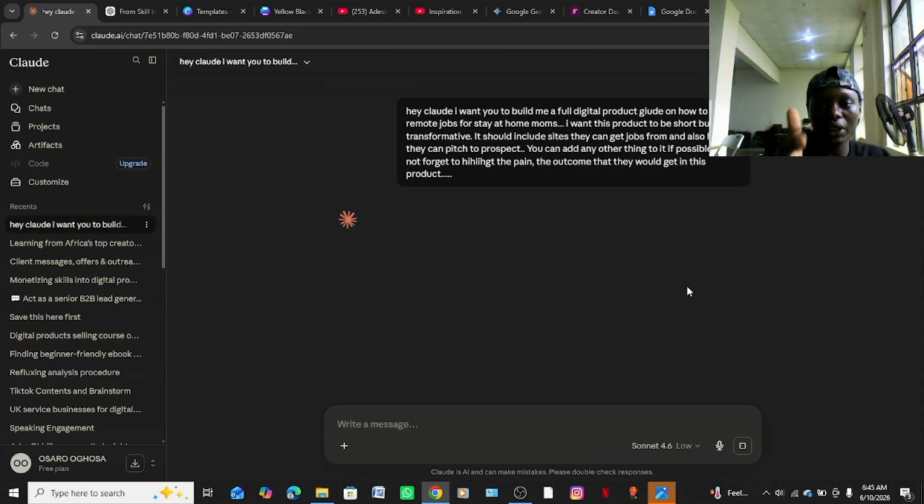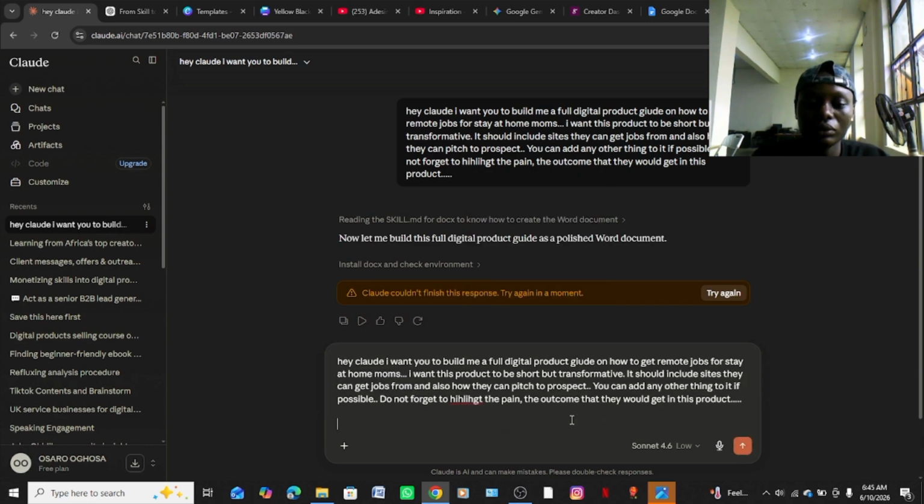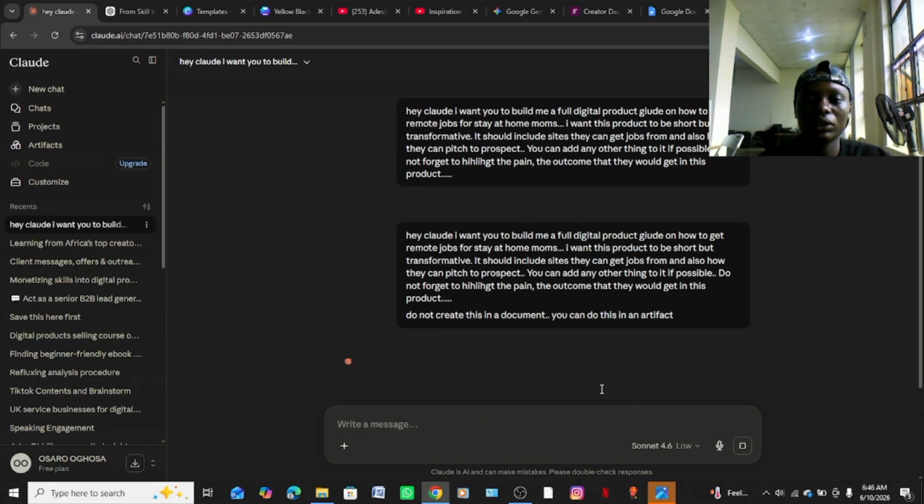Alright, so it's going to create the digital product for us right now. So it's reading the skills to know how to create a Word document. I do not really want it to create a Word document. So I'll copy this again, paste. Do not create this in a document. You can do this in an artifact. Artifact. Enter. Okay.